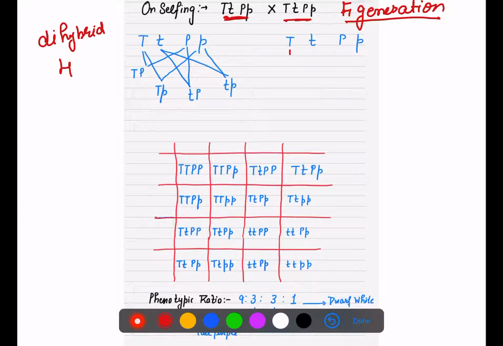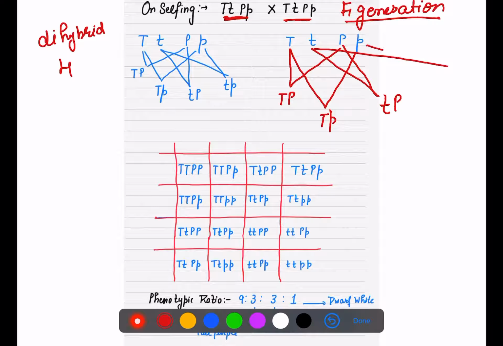So here you have two methods. Either you can just cross it like capital T capital P, capital T small p, capital T small t and capital P, and small t small p. So these four gametes will be formed, but there is a short method to write them in the exam also. First write down the first trait, that is tall, capital T, and its recessive version small t.